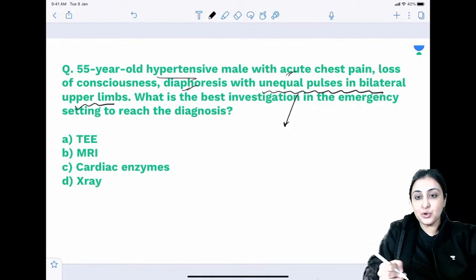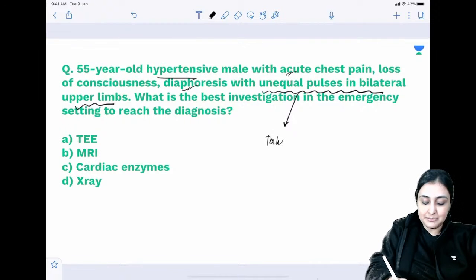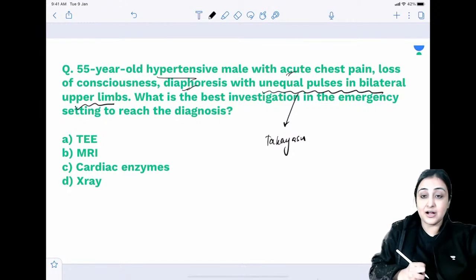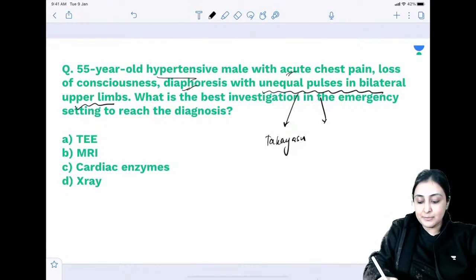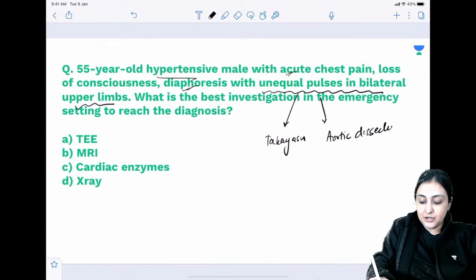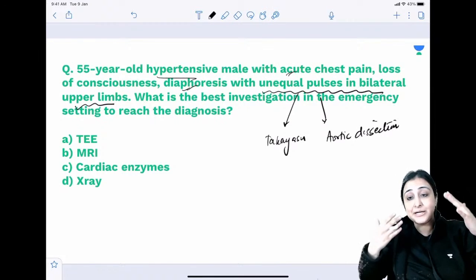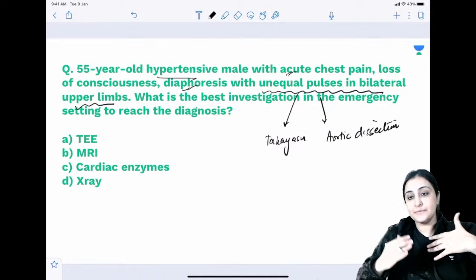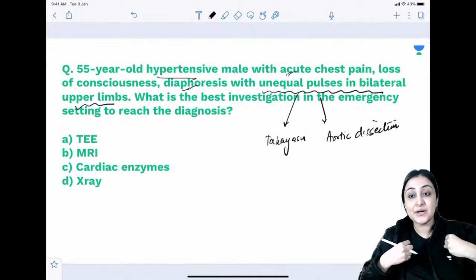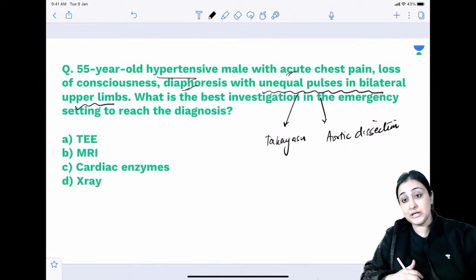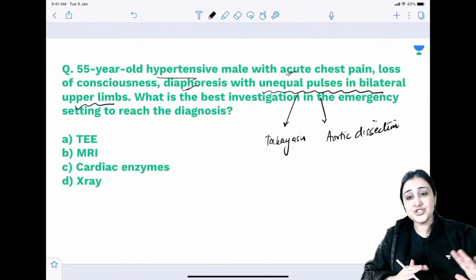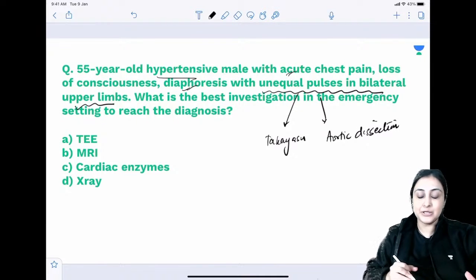Anytime you have unequal pulses in bilateral upper limbs, there are few things which come to your mind. Something not in an emergency setting, a young female, think of Takayasu arteritis. An older hypertensive male, emergency like this case, we think of aortic dissection, not aneurysm, aortic dissection. Coarctation of aorta? No, not unequal upper limb. It will be unequal upper and lower limb. So you see a brachiofemoral delay where upper limb is pulsating and lower limb is feeble, right? So coarctation is not a consideration. We are just playing between these two.